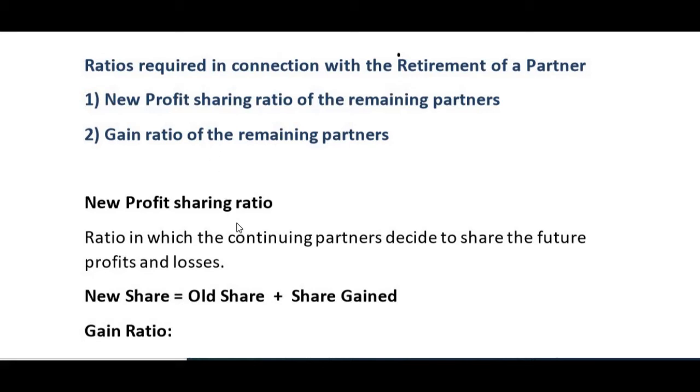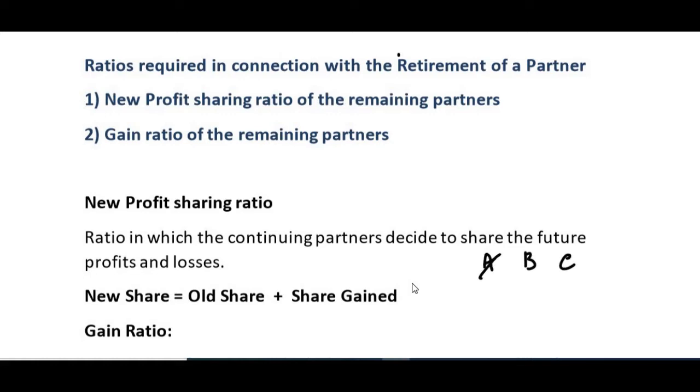Now what is the new profit sharing ratio? You know that when a partner retires, if the other partners want, they can continue the business. So when they continue the business, the ratio in which they will divide the future profit is taken as the new profit sharing ratio. It is the ratio in which the continuing partners decide to share the future profits and losses.